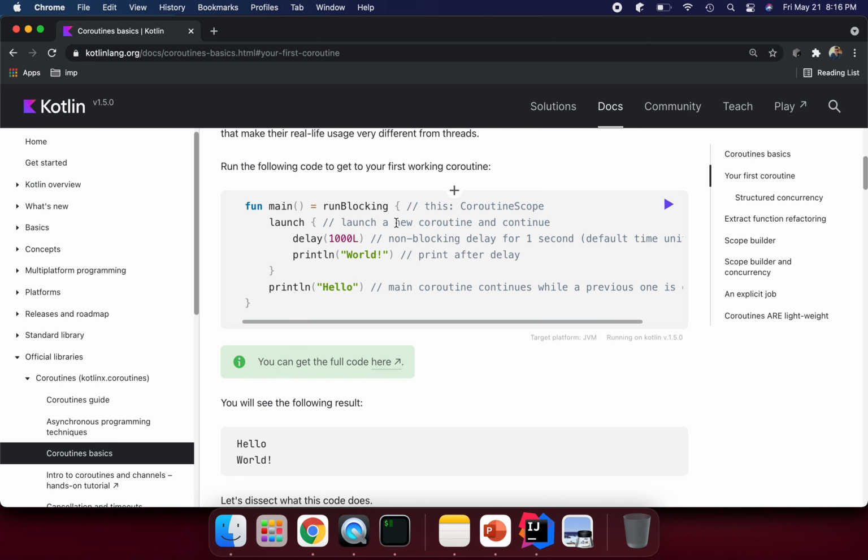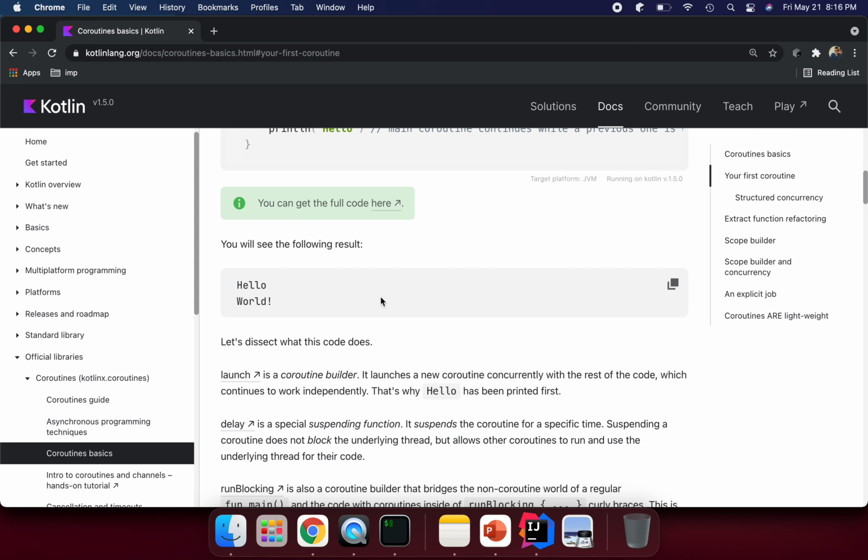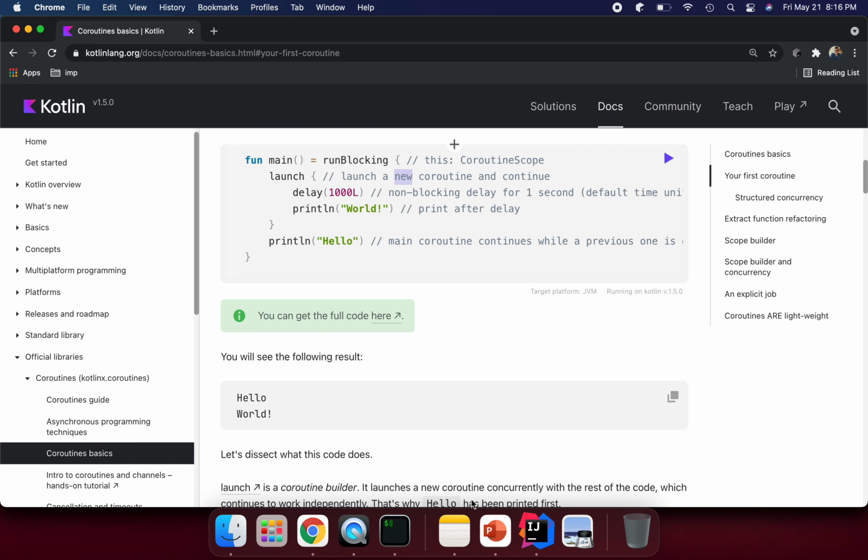So we can see here we have runBlocking. This is our coroutine scope. Here we have launch, which is a coroutine builder. It launches a new coroutine concurrently with the rest of the code, which continues to work independently. That's why hello has been printed first, because we are launching the coroutine.